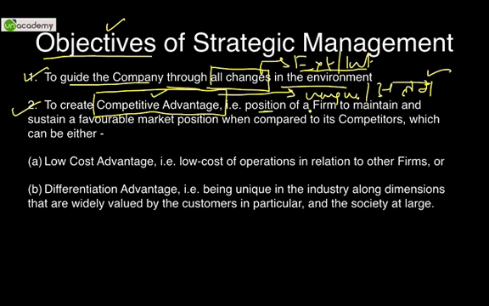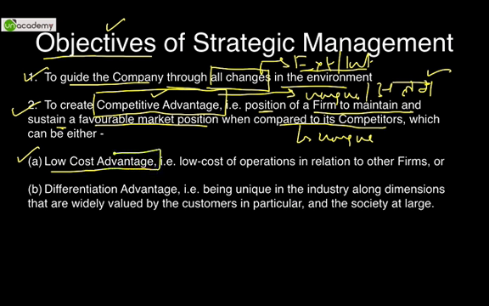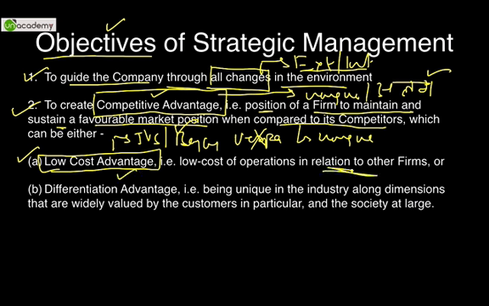So what does it mean? That is a position of a firm to maintain and sustain a favorable market position when compared to its competitors. This can only be by offering something unique that others do not offer. So it can be either a low cost advantage, you are selling your product at the lowest possible cost, like TVS Scooty or Bajaj Scooter, Hamara Bajaj. They are selling at the cheapest rate as compared to Vespa, Honda Activa, etc. Why? Because it has a low cost advantage. Low cost operations in relation to other firms.